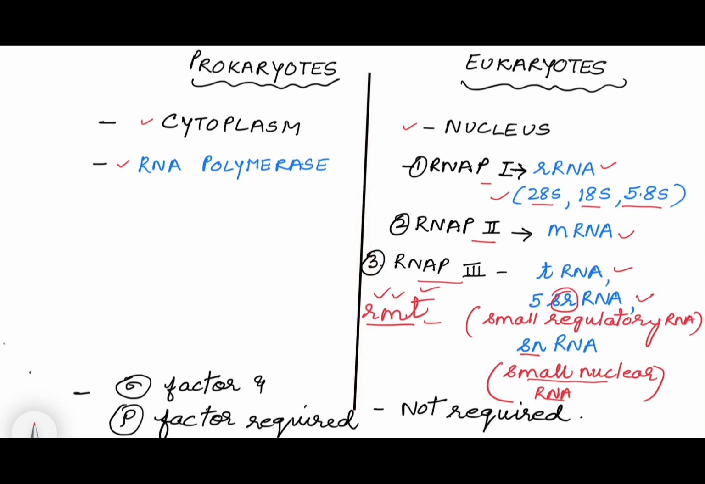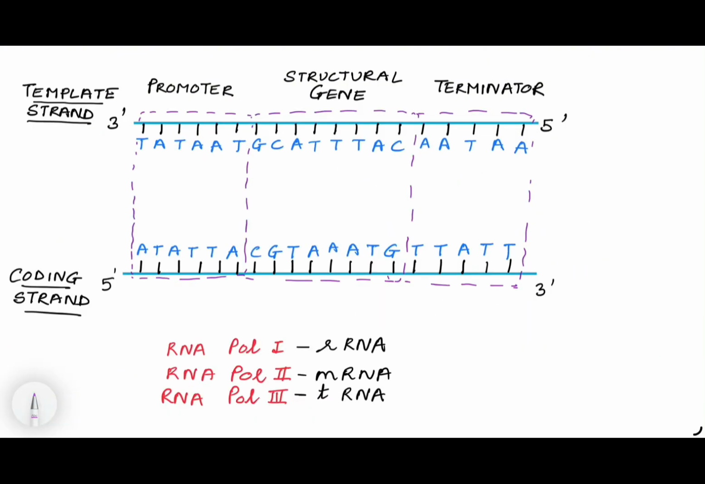Then the next thing is that for prokaryotes, for transcription, sigma factor and rho factor are required. Sigma factor is required for the initiation of transcription, and rho factor is required for the termination of transcription. Whereas in eukaryotes, these factors are not required. The messenger RNA or any kind of RNA can be formed without sigma factor or even without rho factor. So these are the 3 differences between prokaryotes and eukaryotes. Now let's understand transcription in eukaryotes.